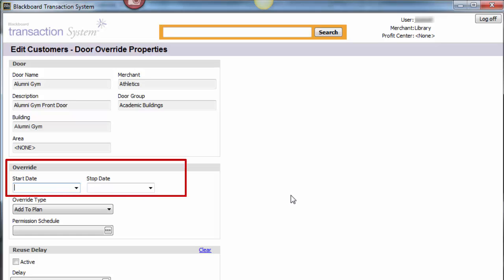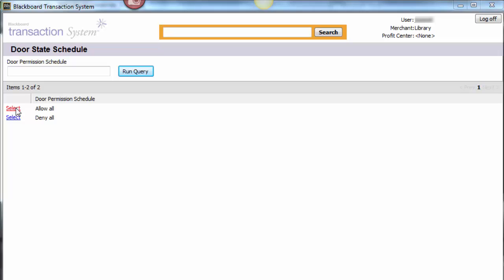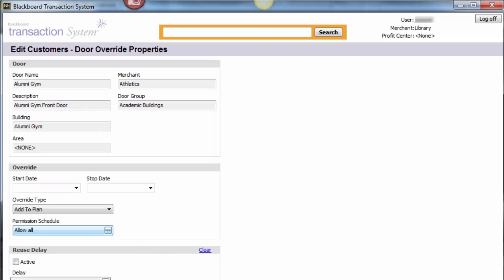If desired, you can select a start and stop date for this access. If you leave these fields blank, you will be granting access indefinitely. Click the ellipsis under the Permission Schedule box to open the Door State Schedule screen. Select the Door Permission Schedule. Typically, Allow All is selected, which allows the individual to use their ID card to access this door at any time. Click OK to return to the Edit Customer's Customer Door Override screen.